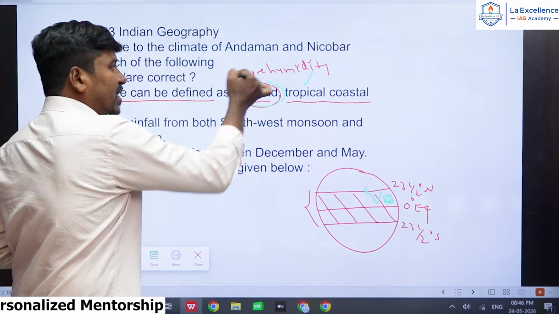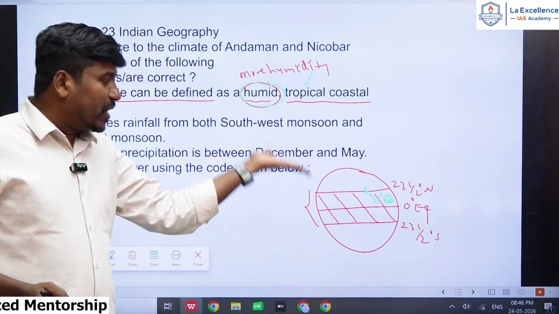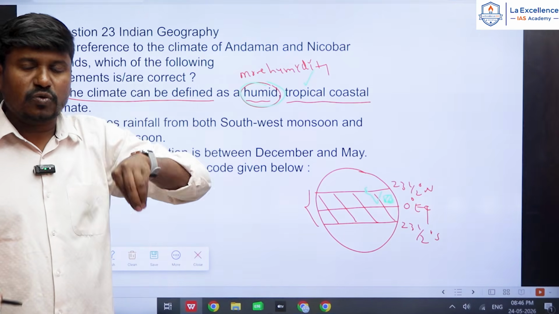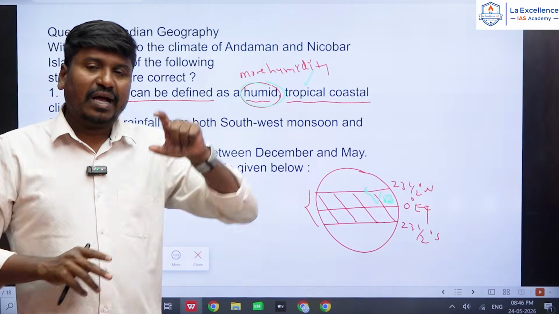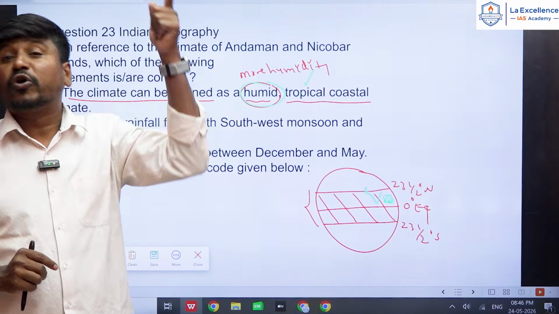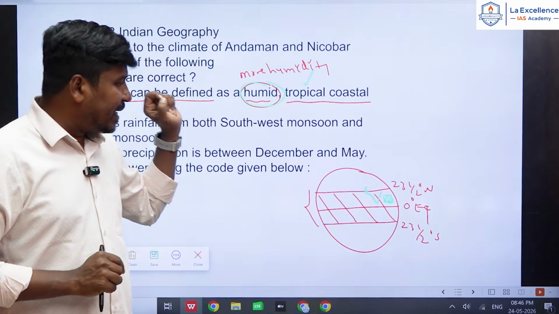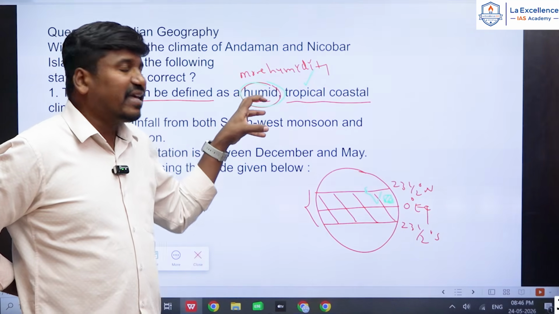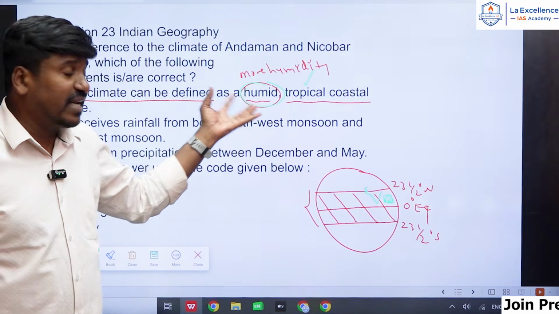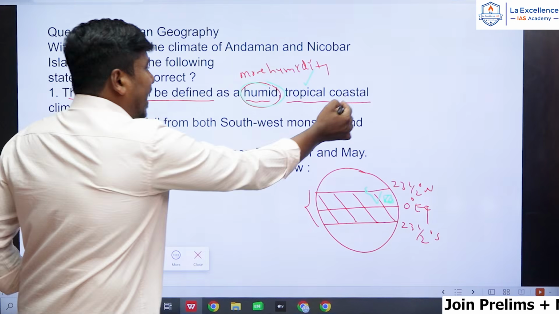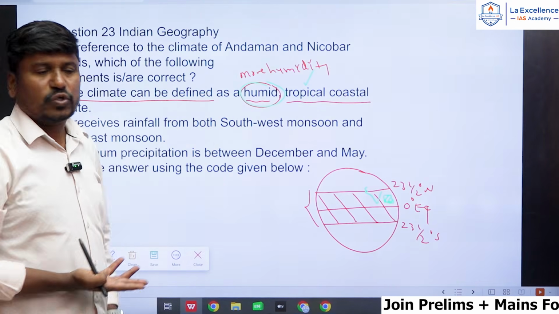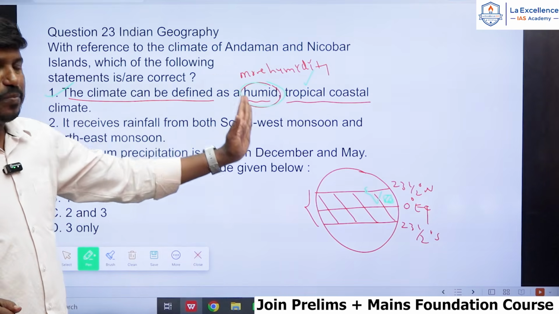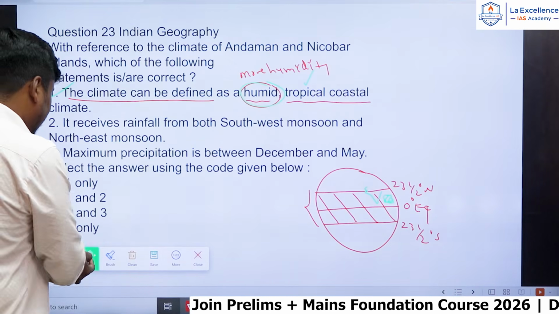The first one is humid, right? Why is it humid? Because of more evaporation. Because this tropical area receives more insolation. The more the insolation, the more the evaporation of water. And due to more evaporation of water, there will be more humidity in the atmosphere. And due to more humidity, please remember this area receives heavy rainfall, right? And coastal, because an island area means it's a coastal area. The first statement is exactly correct. The climate can be defined as a humid, tropical and coastal climate.